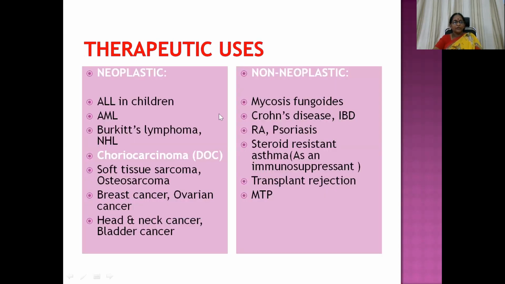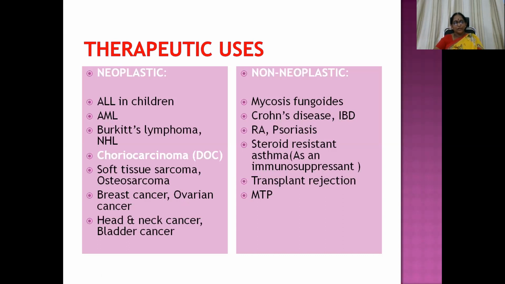Then neoplastic uses and non-neoplastic uses, both this molecule has. Neoplastic uses means ALL in children, AML, non-Hodgkin's lymphoma, Burkitt's lymphoma, and choriocarcinoma. For this condition specifically, methotrexate is the drug of choice. Apart from that, it is also used in the management of soft tissue sarcoma, osteosarcoma, breast cancer, ovarian cancer, head and neck cancer, bladder cancer, etc. And non-neoplastic indications are mycosis fungoides, Crohn's disease, inflammatory bowel disease, rheumatoid arthritis, psoriasis, and steroid-resistant asthma.